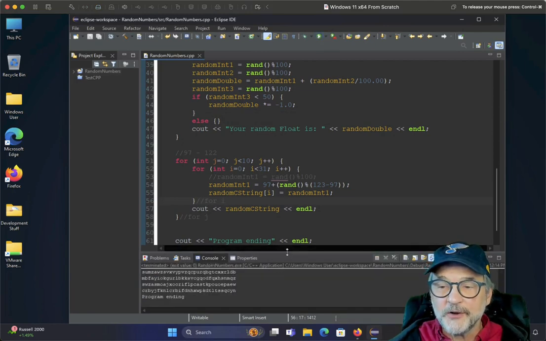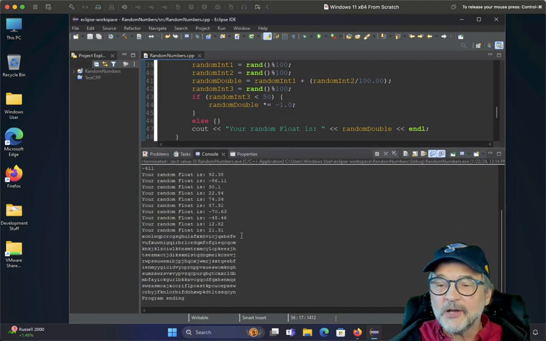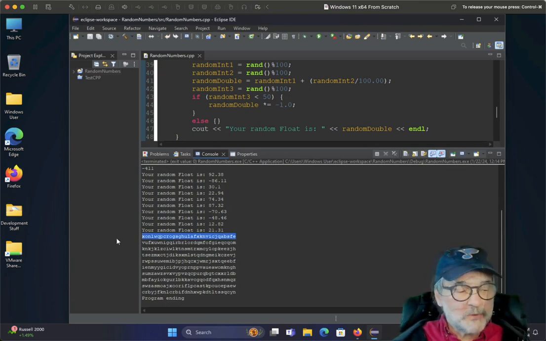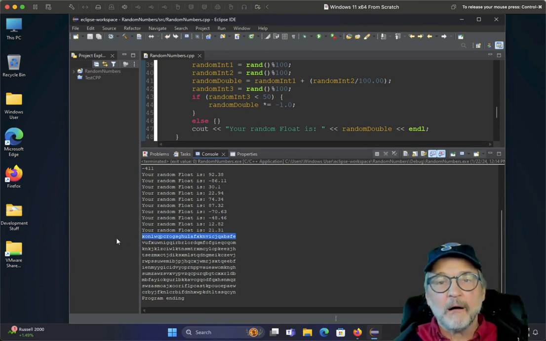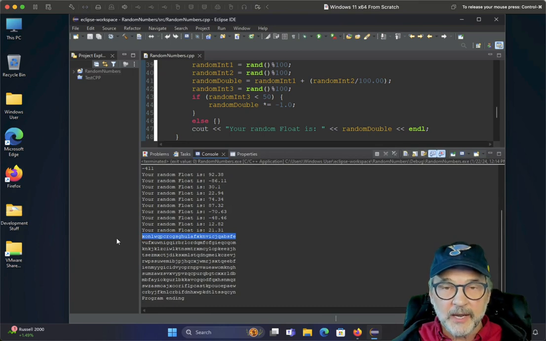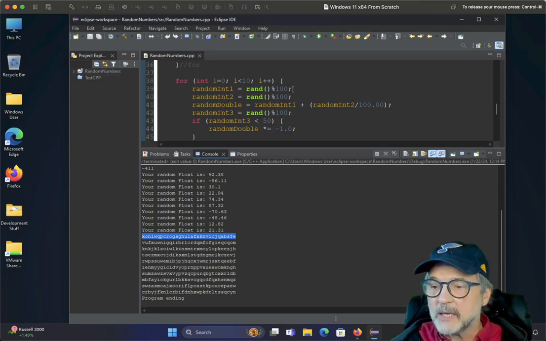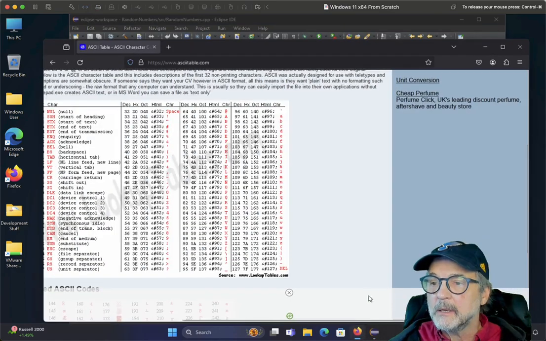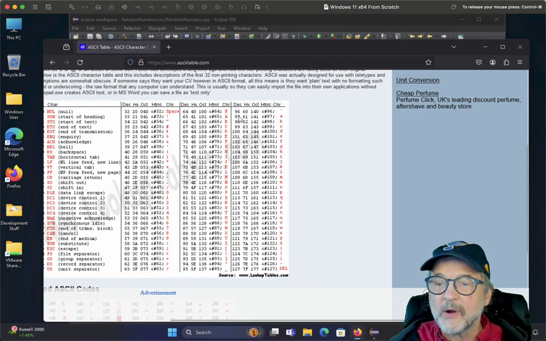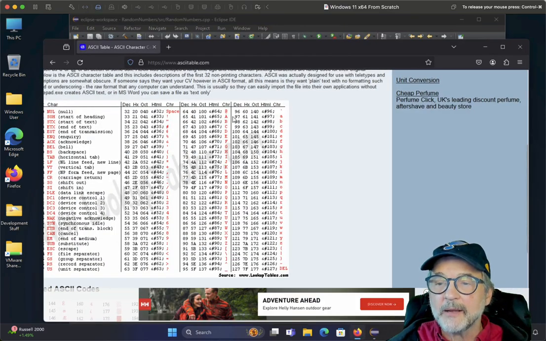Well, this looks pretty darn good. So there you go. So we've got our random strings. Now you could also include the uppercase letters. So one way of doing that would be to do a random 0 to 100. If it's less than 50, then subtract, and what would that be? If the number is a 97 and we want to get a capital A, you would subtract, it looks like 32. So let's go ahead and do that.